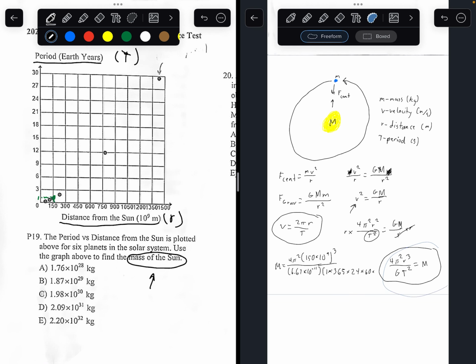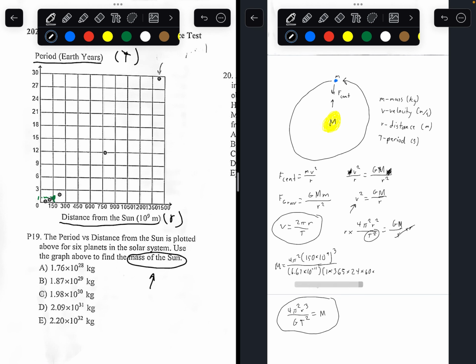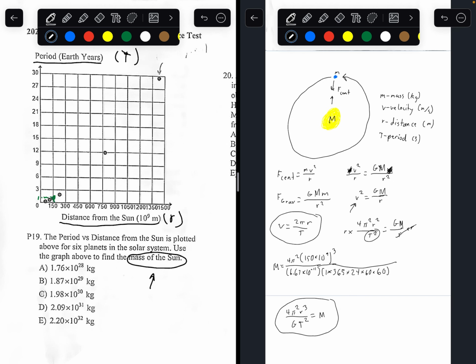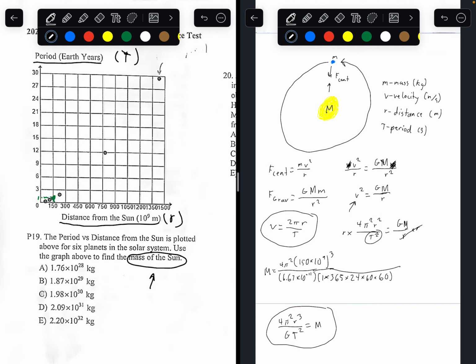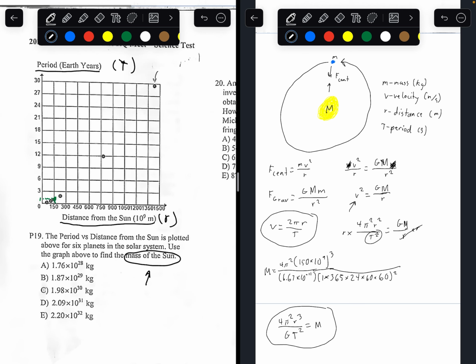Let's move this equation down here. There are 60 seconds in a minute. This is the period over here in seconds. So 1 year is equal to this many seconds, and we want to square that because it's t squared. So making sure everything is right. Yeah, looks good. Now I'll plug it into the calculator.